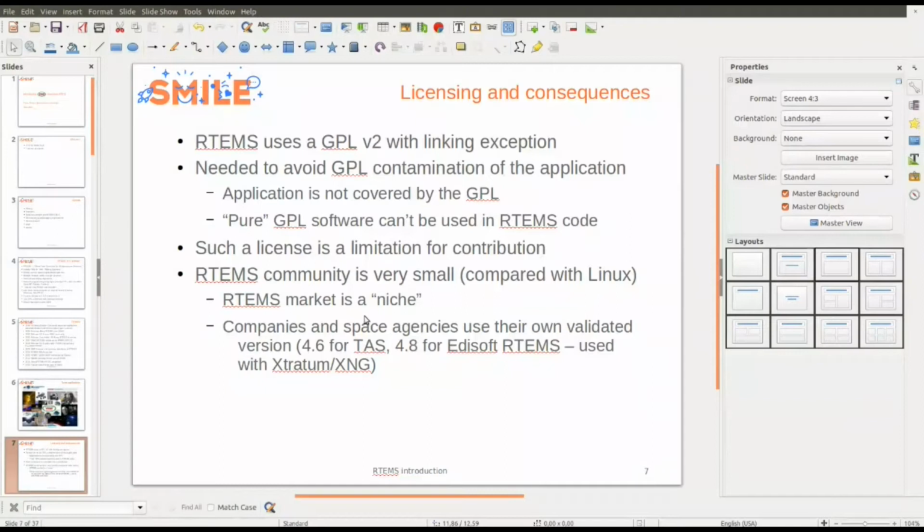For example, TAS, which is Thales making satellites, uses version 4.6, and Edisoft, a company in Portugal, sells a certified RTEMS version based on 4.8. This version can be integrated in the hypervisor called Stratum.